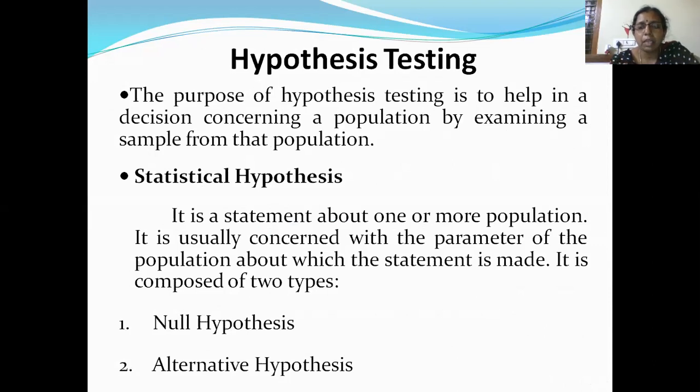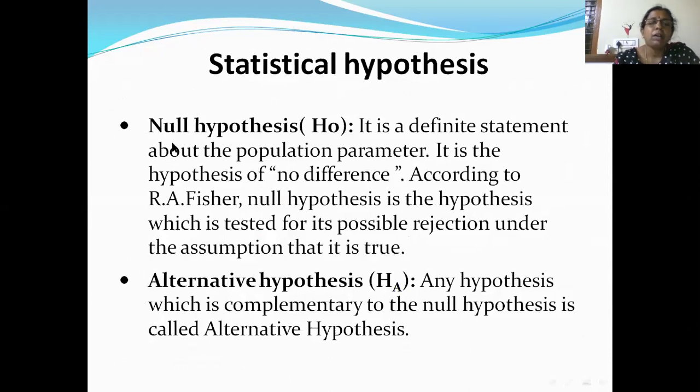Now this statistical hypothesis has two types. One is the null hypothesis, another one is the alternative hypothesis. What is the null hypothesis? It is a definite statement about the population parameter. Generally we say that it is a hypothesis of no difference.